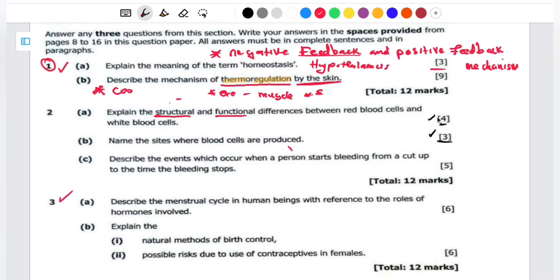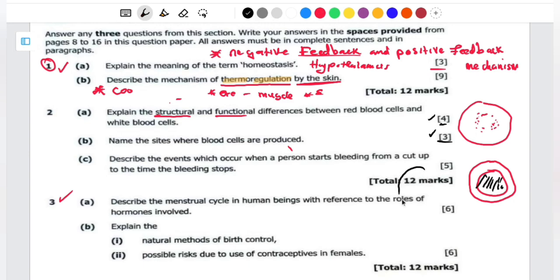In terms of the structure, if I draw a red blood cell here, it is going to look something like this. So this is the red blood cell. Then let me draw a white blood cell. Let me choose the monocyte. Let me also include the phagocyte here so that you see the differences. The phagocyte is the one which has this lobed nucleus, and this one is the monocyte.